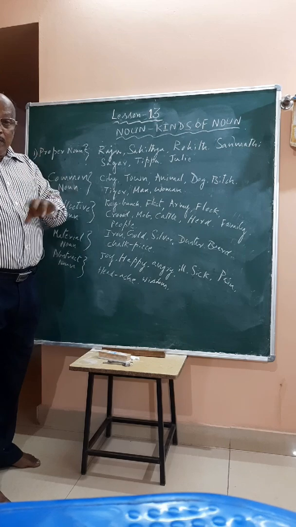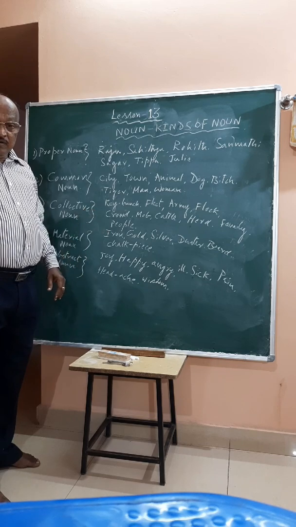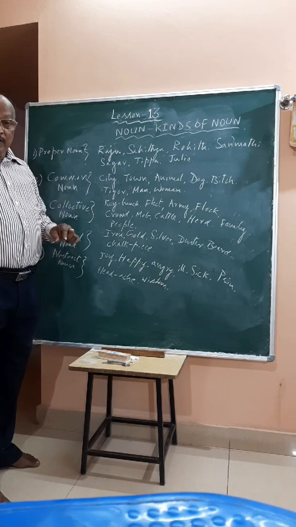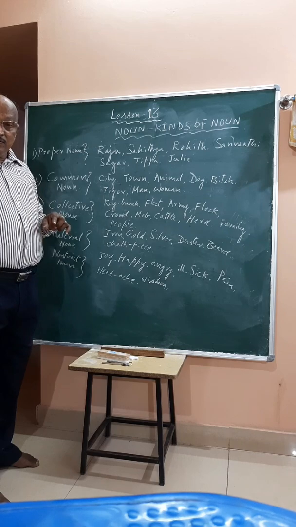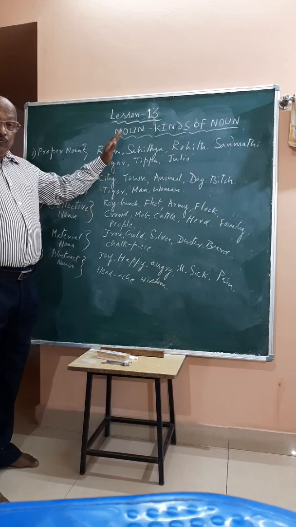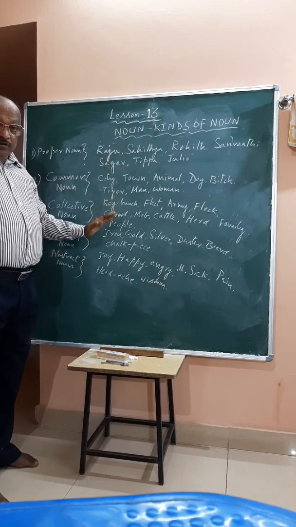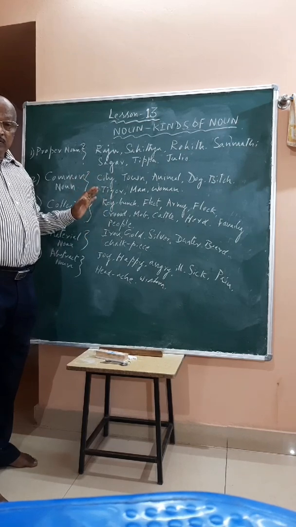You have to identify nouns. There may be one or two nouns. You identify the noun and say what kind of noun it is. Then I will give you a snapshot, a nearer version of this board. You read carefully. Thank you very much.